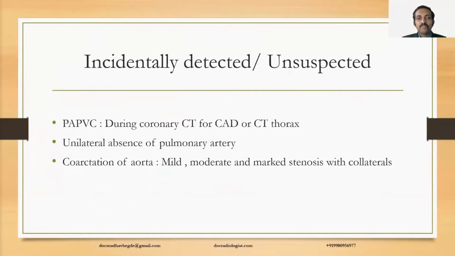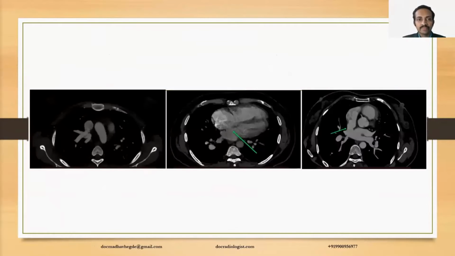In that, a small group is accounted for by lesions like PAPVC, which are incidentally detected or had so far remained unsuspected before CT. This is one of those examples where you can see a partial anomalous pulmonary vein draining into the SVC. Any vascular structure draining into the SVC on the lateral or the anterior aspect indicates PAPVC. The only normal structure which drains into the posterior aspect of the SVC is the azygos vein.